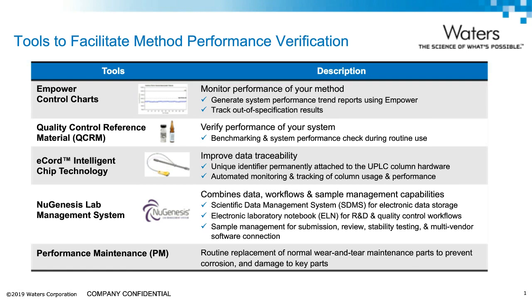We also have our New Genesis software, which seamlessly links data from the lab to the business operations, including sample submission, results review, stability testing, multi-vendor software connection, laboratory inventories, and data retention. And finally, performance maintenance. Routine performance maintenance helps to keep your system running properly, minimizing overall instrument failures.